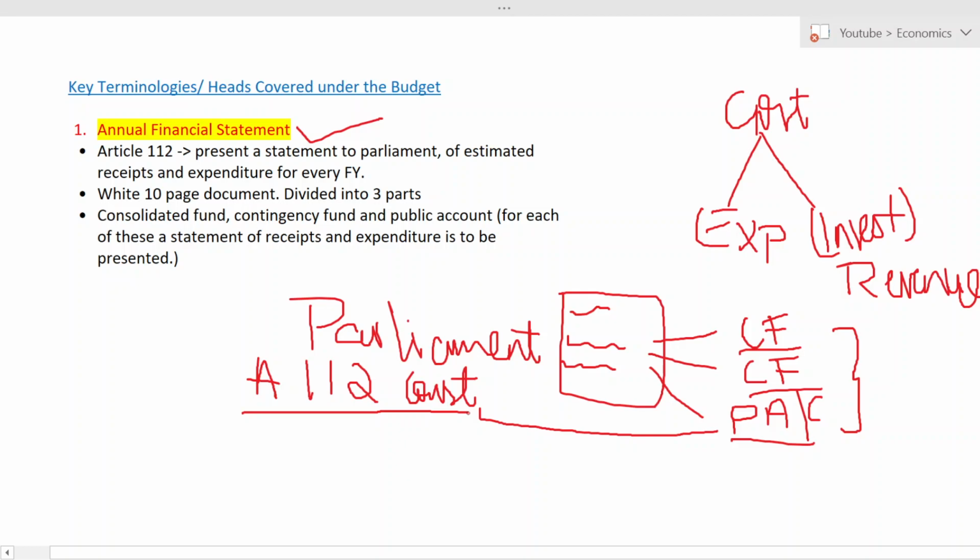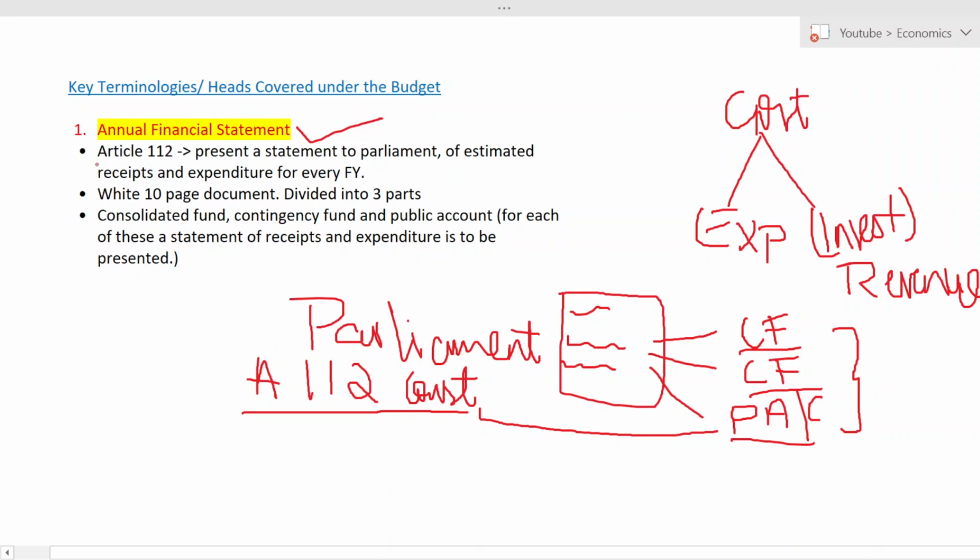So there can be a question. Which article of the Constitution requires the government to present to Parliament a statement of estimated receipts and expenditure for every year? Option A, Article 114. Option B, Article 106. Option C, Article 112. Option D, Article 114. So the right answer is Article 112. Okay, now let us come back to this and let us see what is given here.